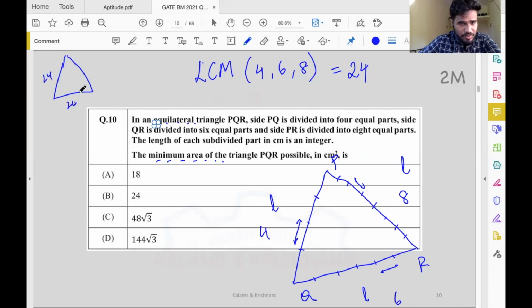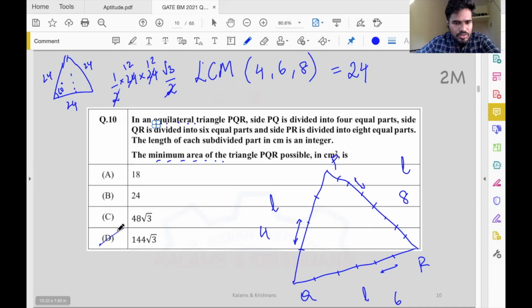So the side is 24, 24, 24. Okay, we want the area. Of course, this is also 24, and this is 60 degrees. So half times base times height. This height is 24 sin 60, which is root 3 by 2. So half times base, 24, times height, 24 times root 3 by 2. So this is 12 and this is 12. So 12 times 12 times root 3. That is 144 root 3. Option B.